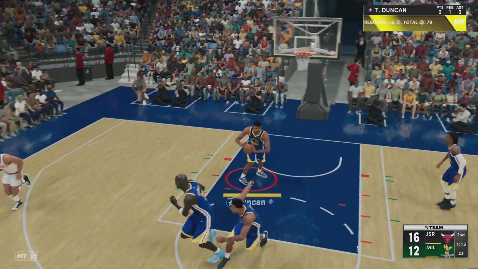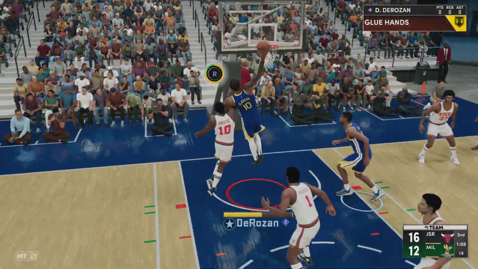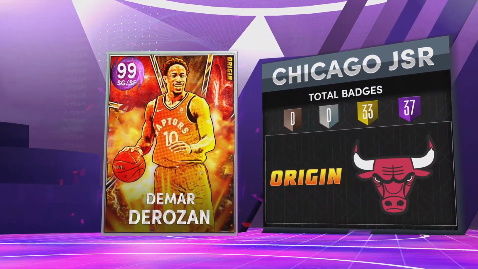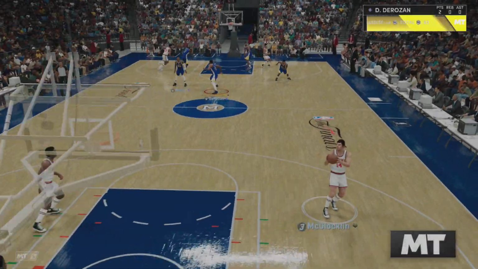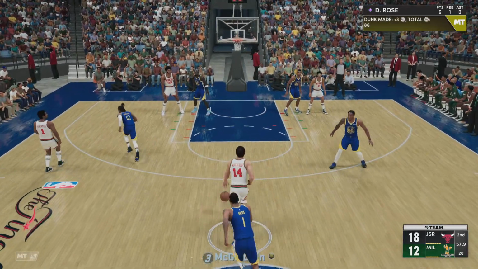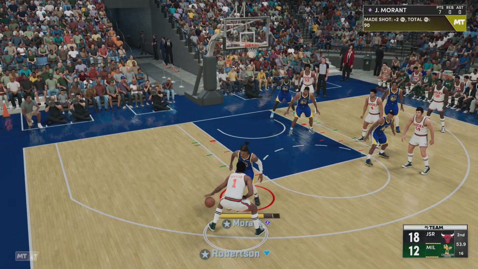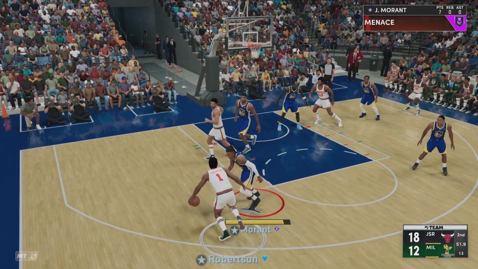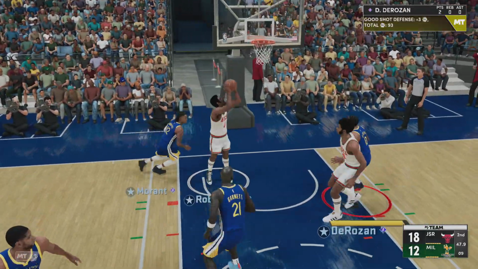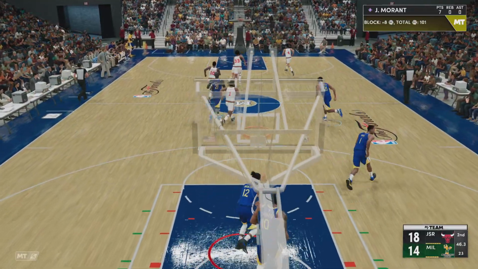The shot, no good. Chicago leading by 4. And DeRozan, here we go. And DeRozan throws it down. So determined is DeRozan as he has piled up a ton of points in this league. Robertson outside. Garnett with the block, and he's able to get it back. The shot's good from Robertson.